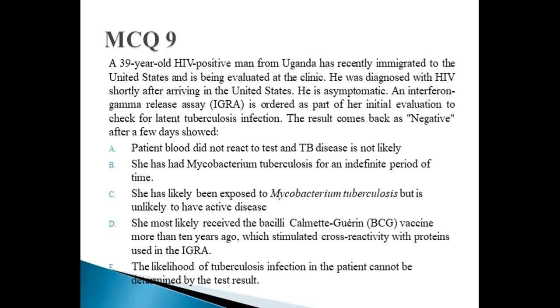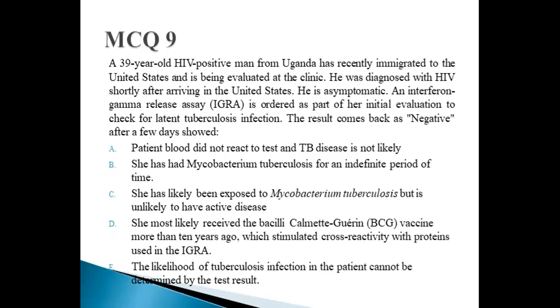Alpha, the patient's blood did not react to the test and TB disease is not likely. Beta, he has had MTB for an indefinite period of time. C, he has also been exposed to MTB but is unlikely to have active disease. Delta, he most likely received the BCG vaccine more than 10 years ago, which caused a false positive reaction. E, the likelihood of TB infection in the patient cannot be determined by the test results.